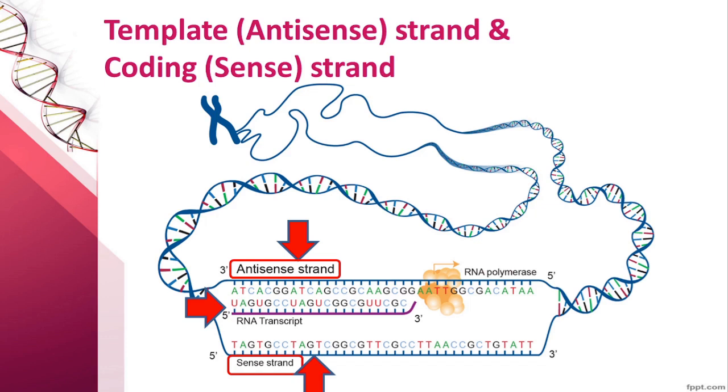It is called the template strand or the antisense strand. The nucleotides of the RNA are arranged on the template DNA strand. The sequence of the newly formed RNA will be identical to the other DNA strand. It is called the sense strand or the coding strand.